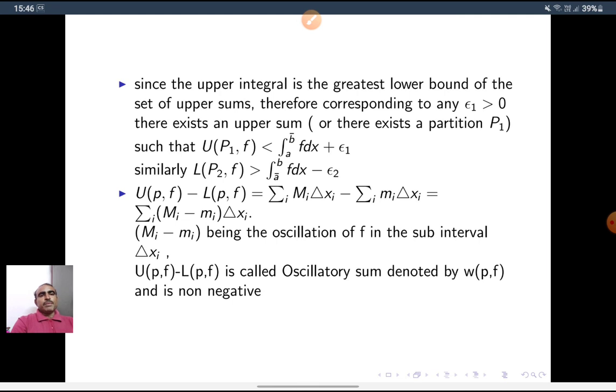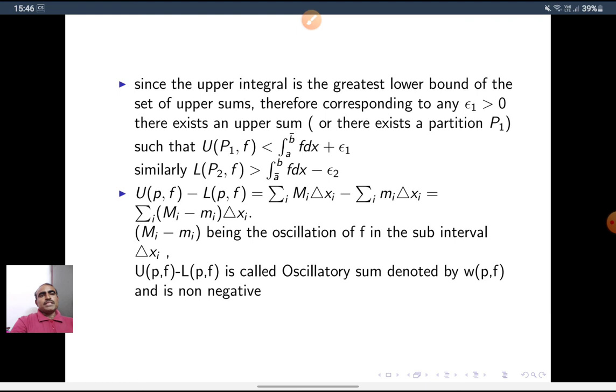Similarly, LPF is greater than the lower integral of f dx minus epsilon 2. So therefore, now the second observation is UPF minus LPF is equal to summation Mi into delta xi minus summation small mi delta xi, which is equal to summation of capital Mi minus small mi into delta xi.